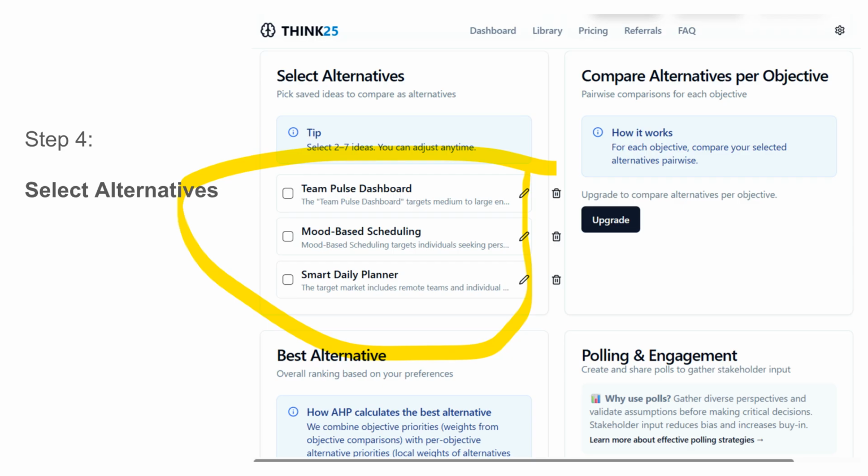Now you list 2 to 7 feature ideas you're considering for launch. Examples: Smart Daily Planner, Mood-based Scheduling, Team Pulse Dashboard, AI Task Suggestions, Gamified Focus Timer. You validate each idea first, then add them as alternatives.